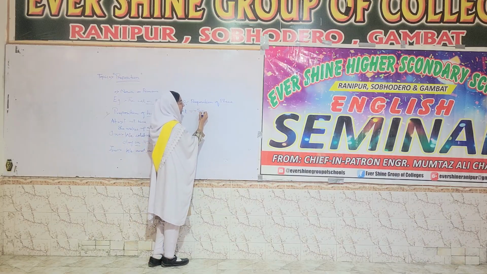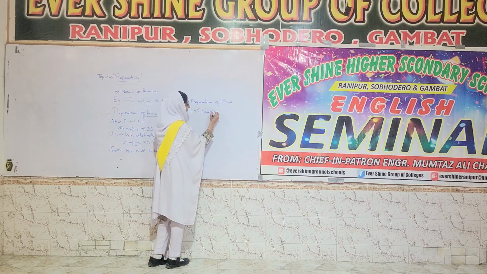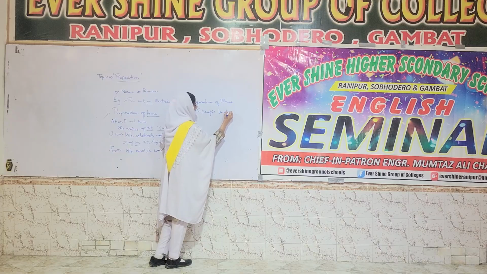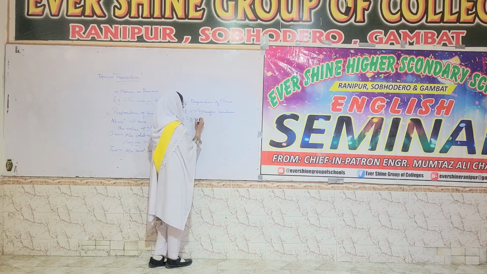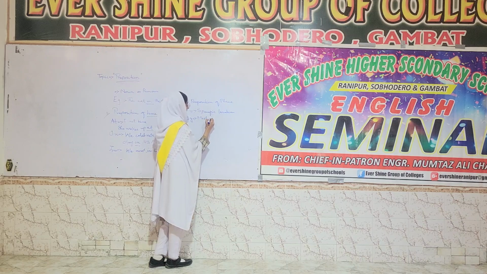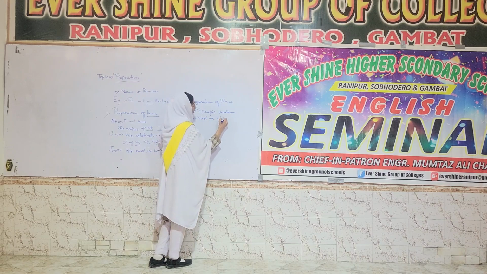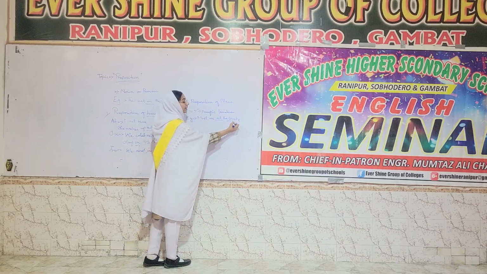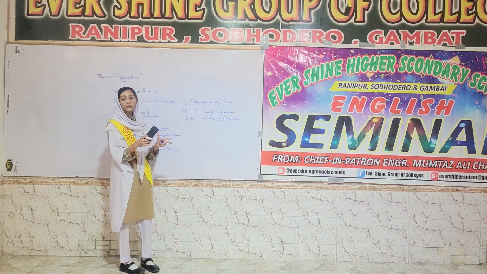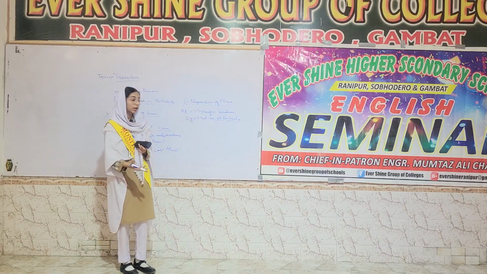At is used for a specific location. For example, meet me at the gate. Why did we use the preposition at? Because the gate is a particular or a specific location, that's why we use the preposition at.